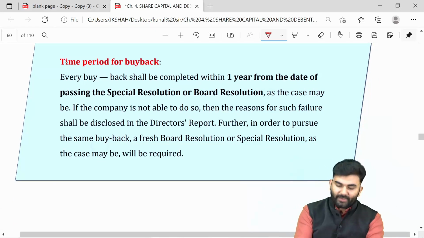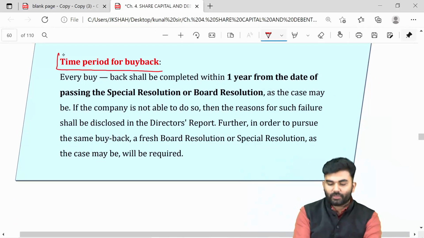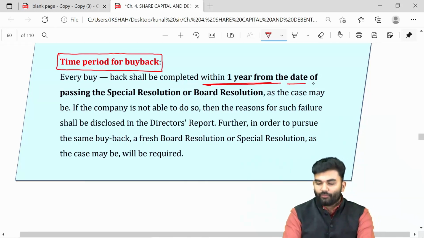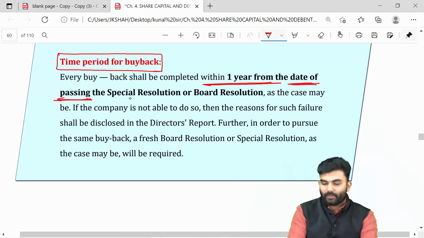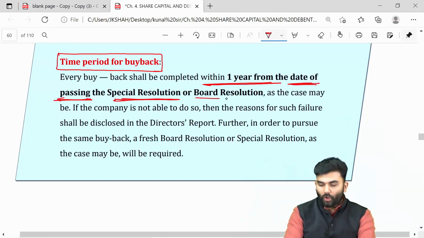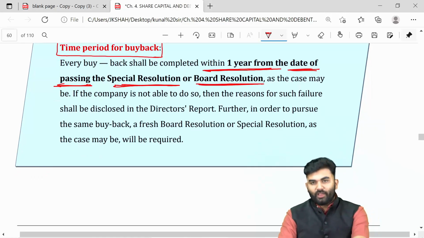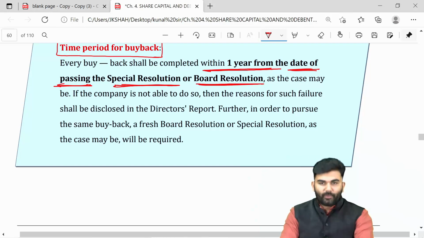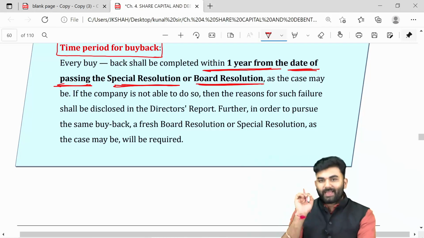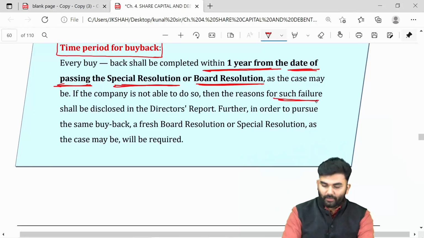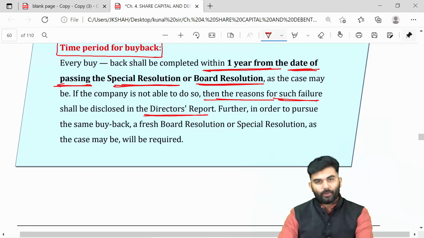Sir, what is the time period within which the buyback procedure should be completed? The lawmaker says the buyback shall be completed within 1 year from the date of passing a special resolution or the board resolution, as the case may be. If within 1 year the procedure is not completed, then the company needs to disclose such failure, and the reasons of such failure, in the director's report.